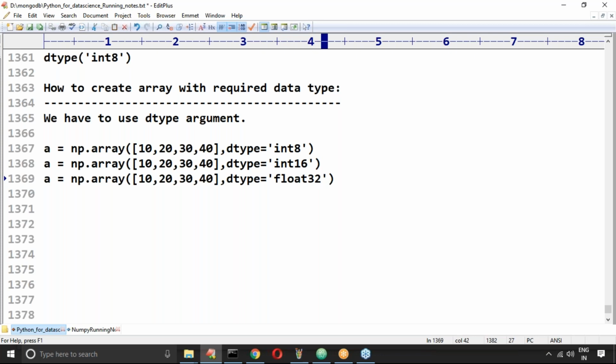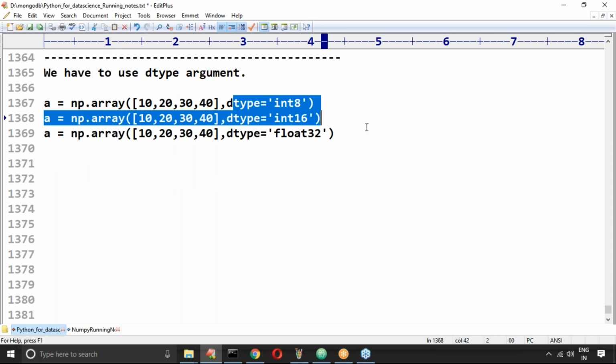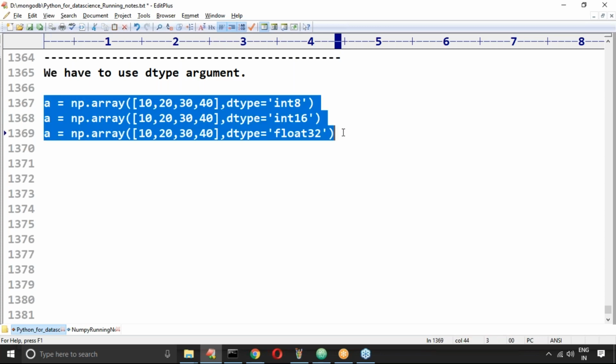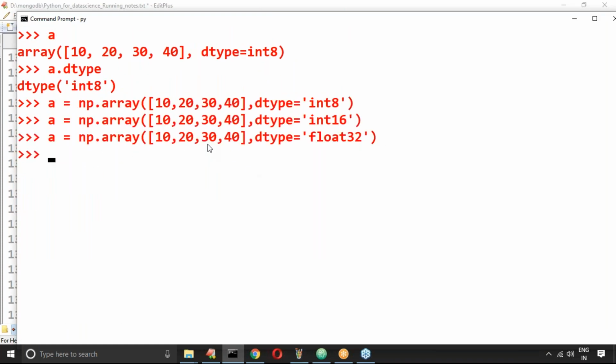Now sometimes what will happen is, if the elements are unable to convert into the required type, then we will get an error. Please take special care. All these numbers can be converted to int8, int16, or float32. Let me copy paste. Have you observed? We are not seeing any error, which means all the things are acceptable.